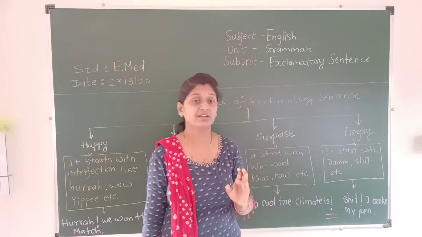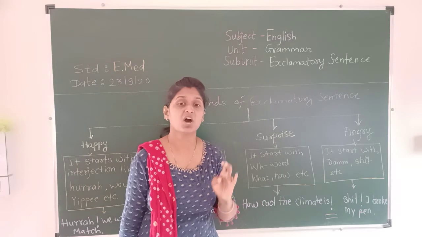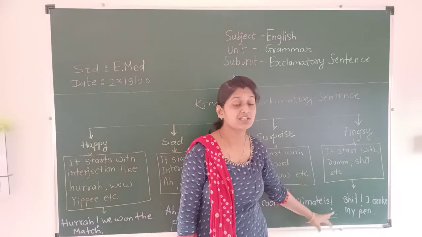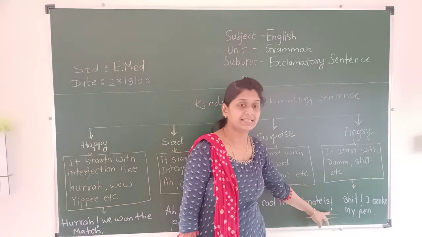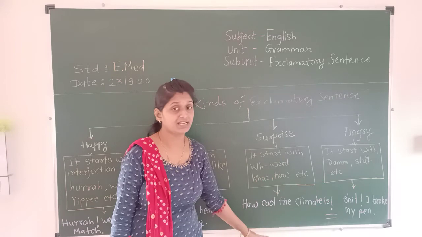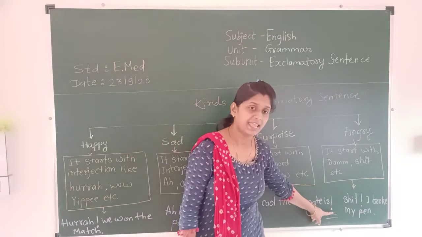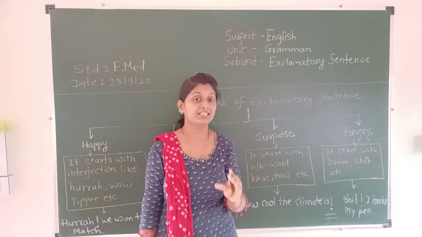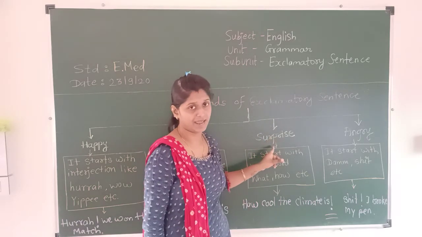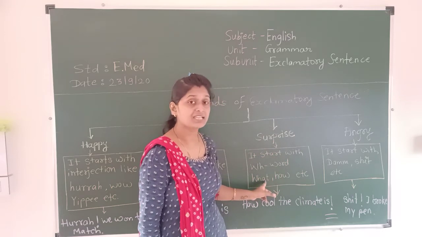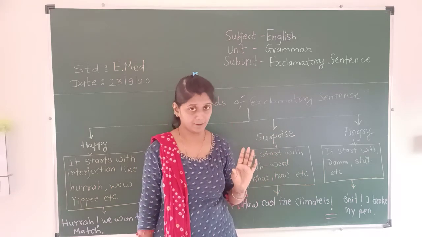At the end of a surprise sentence you should give an exclamation mark, and you have to use am or is or are in a surprise sentence. But a surprise sentence starts with a WH word.